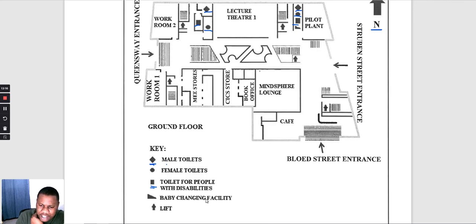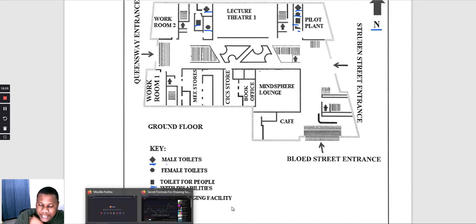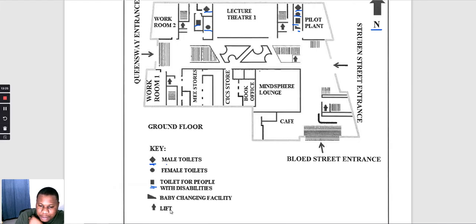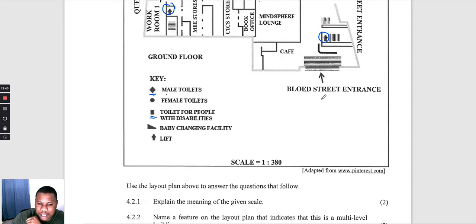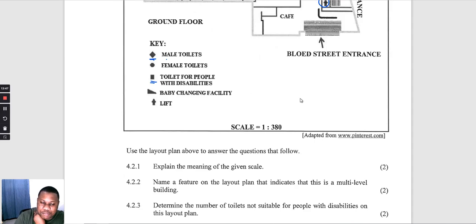Then we have a baby changing facility. I think I only see this one here, and we have the lift that is represented by this arrow here. It shows a lift there. Okay, right. Let's go to our questions. And the other thing, they give us the entrance, and they also give us the scale here.